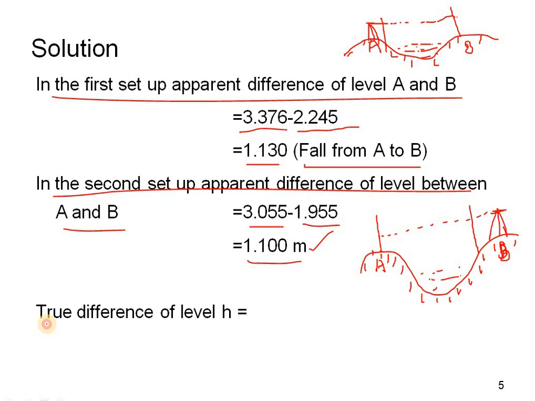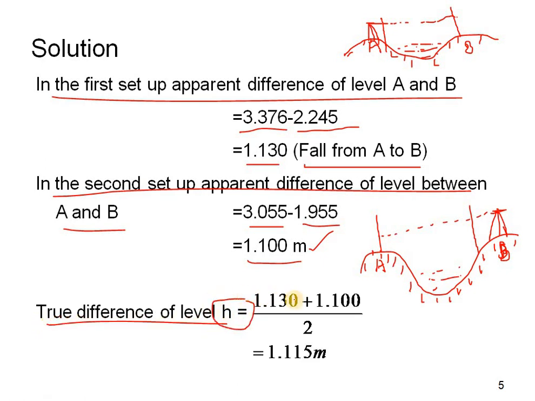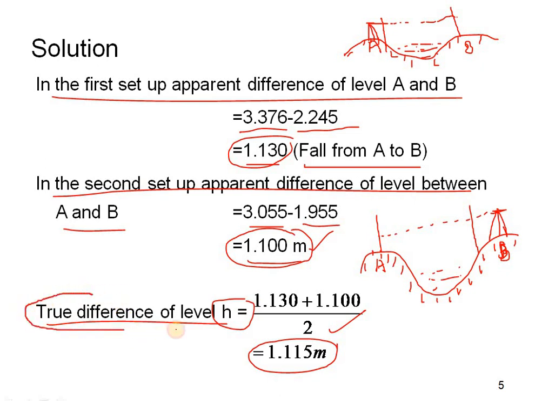Now here we have to find out the true difference of level, that is H. So H is equal to 1.130 plus 1.100 divided by 2, that is the average, and we get 1.115 meters. So this is known as the true difference of level of both stations. H is the difference between the two stations.